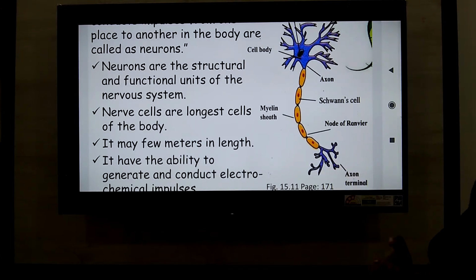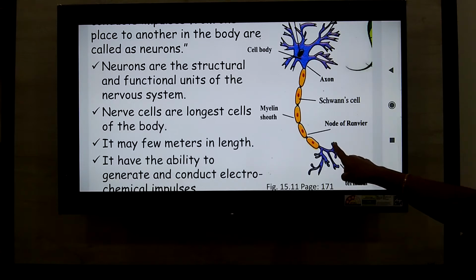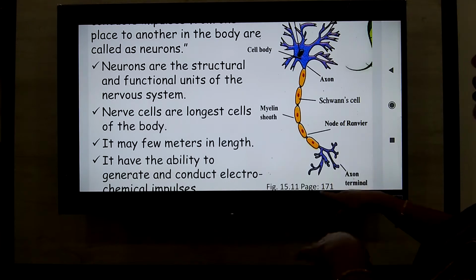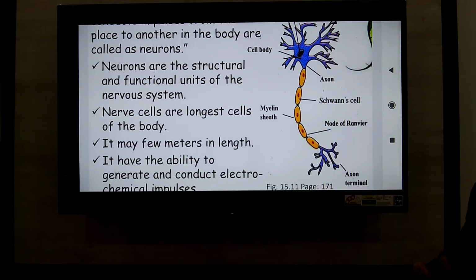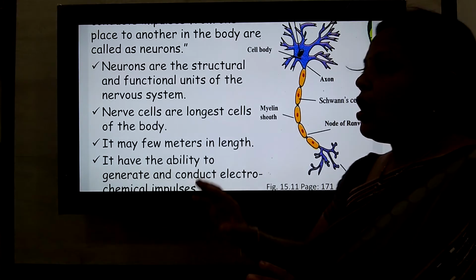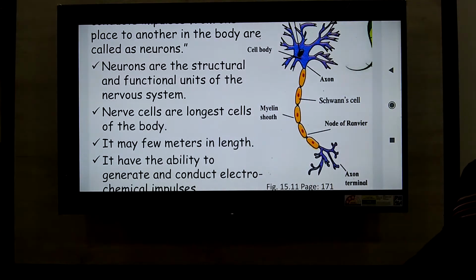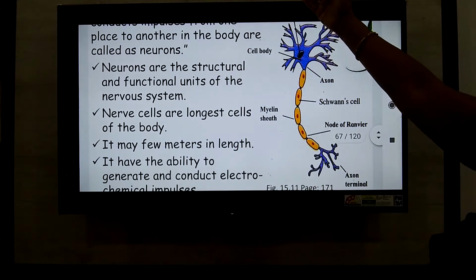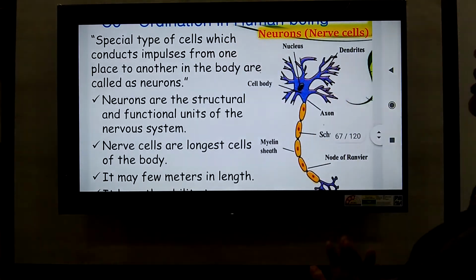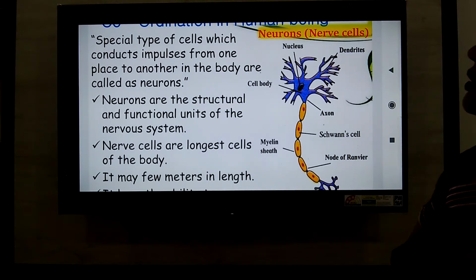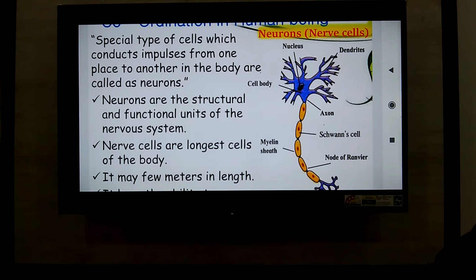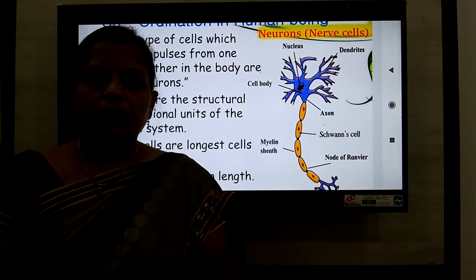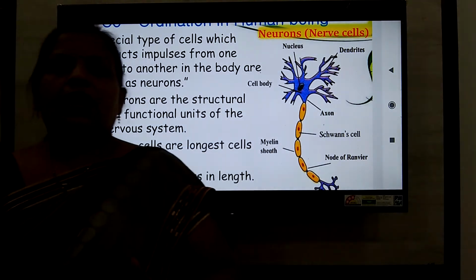As the axon terminal of one neuron ends, here start the dendrites of another neuron. So in this way there is a network of all these neurons or nerve cells present throughout our body. These are the special type of cells which conduct the impulses from one place to another in the body. They are called neurons. There is a network throughout our body. These are nerve cells or neurons, present throughout the body.